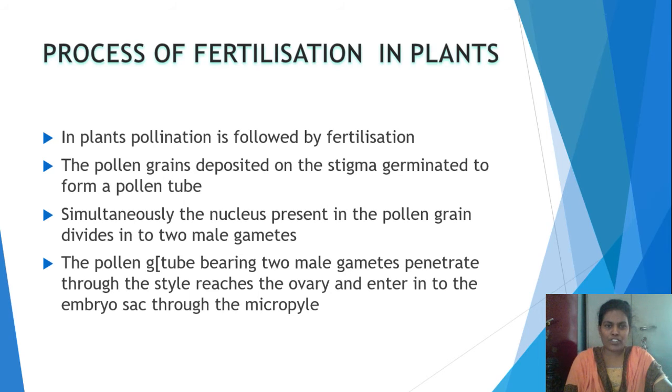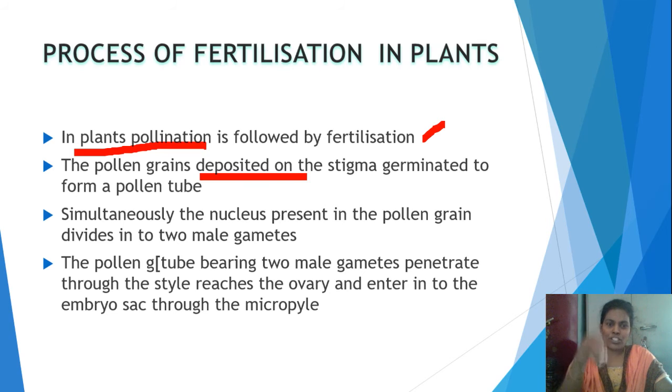After pollination, fertilization takes place in plants. What is the process of fertilization in plants? Now let us discuss. In plants, pollination is followed by fertilization. What is meant by fertilization? The fusion of male and female gametes is called fertilization. How does this take place? Because of pollination, the pollen grains are deposited on the stigma. What is meant by pollination? The transfer of pollen grains from the anther to the stigma only, no?